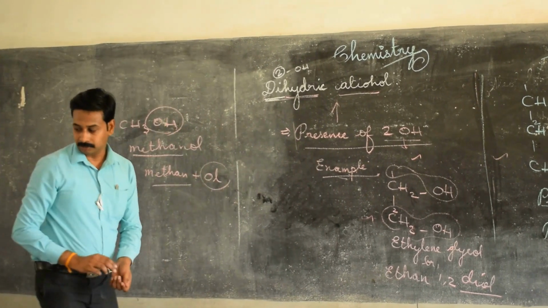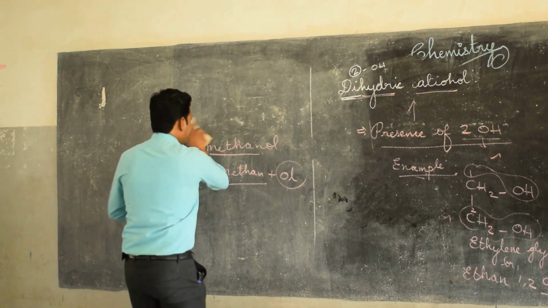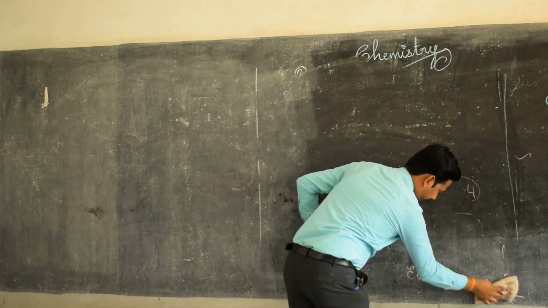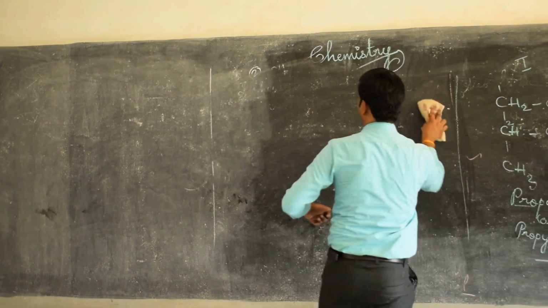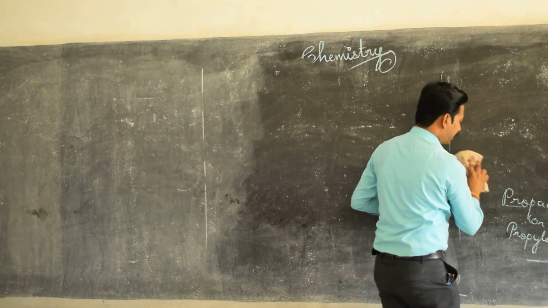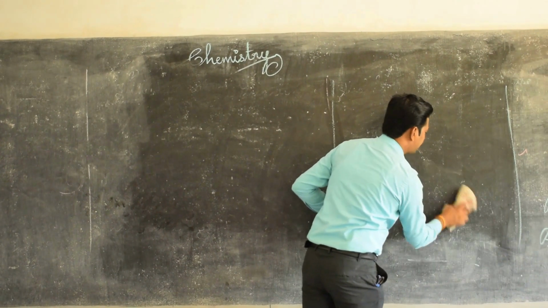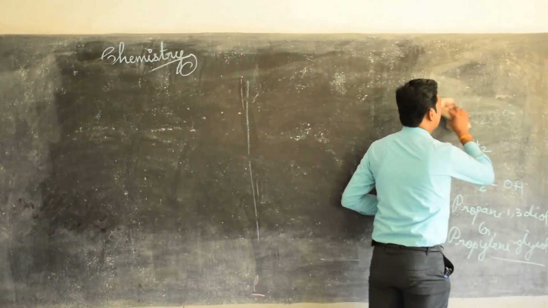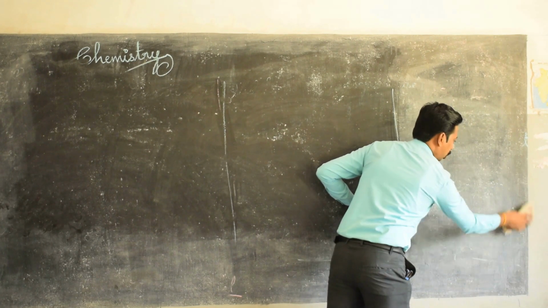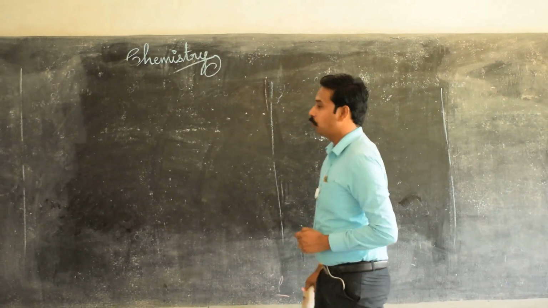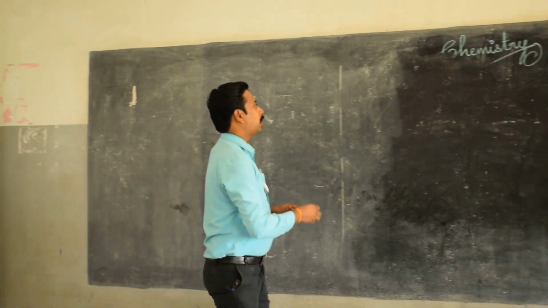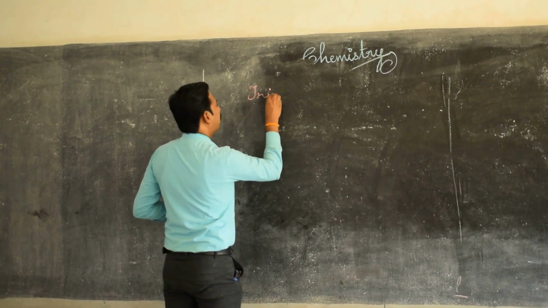Then moving on to the next one, trihydric alcohol. Name itself gives the meaning. So what do you mean by dihydric alcohol, children? Dihydric alcohol is an alcohol in which two OH are present in a molecule. What is monohydric alcohol? Monohydric alcohol is an alcohol in which a single OH is present in the molecule.